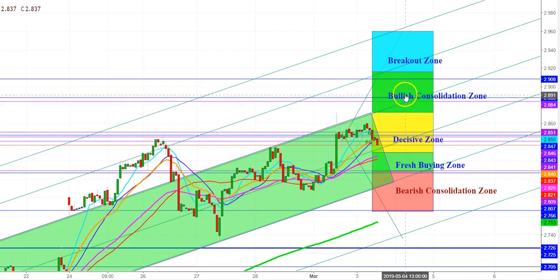So above this bullish consolidation zone, this will be my breakout zone. If the natural gas futures break on the upper end of this decisive zone, they will enter inside this bullish consolidation zone, where I find that if they sustain inside this bullish trading zone above this final uptrend line, they will enter inside this breakout zone, and the natural gas futures will find a fresh breakout from the level of $2.948.